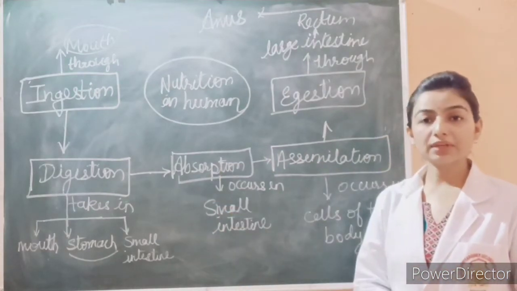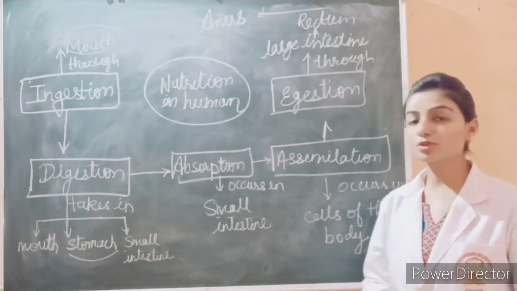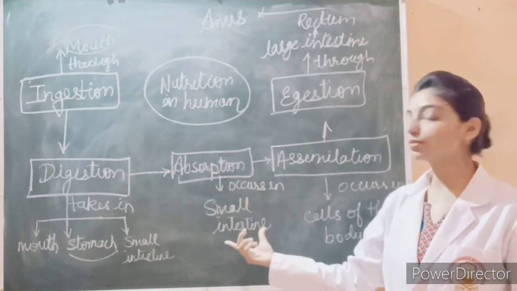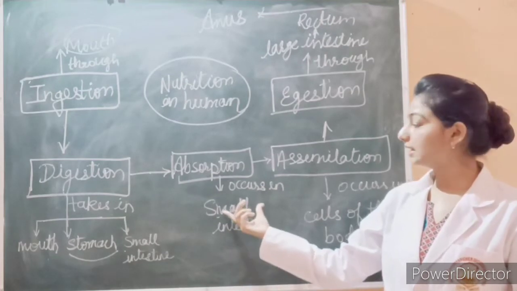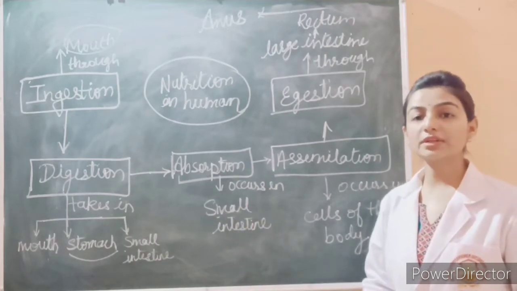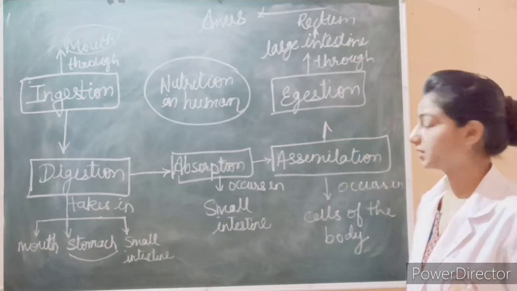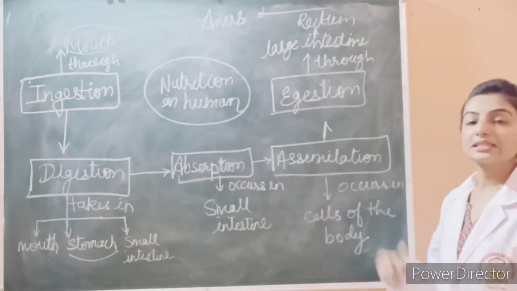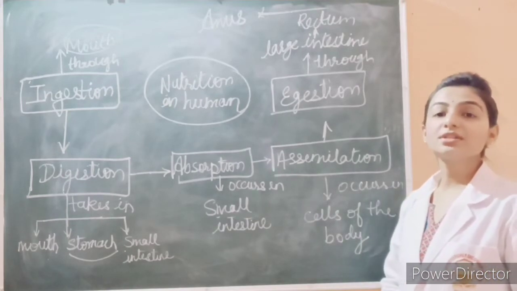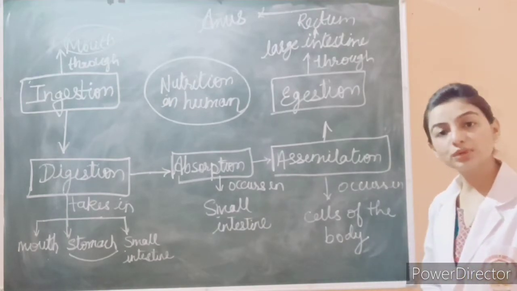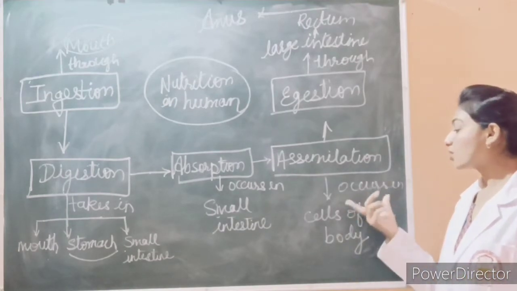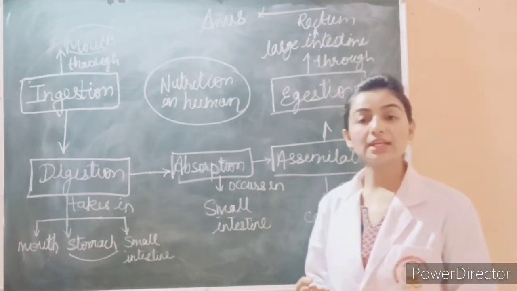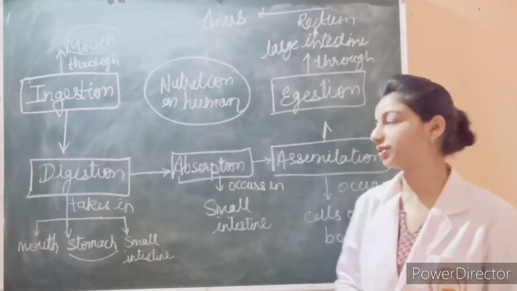Then we have absorption. Whatever we have eaten, the nutrients will be absorbed. Where will they be absorbed? In the small intestine. After absorption comes assimilation. Assimilation means the nutrients that have been absorbed are utilized. This occurs in the cells of the body. The cells absorb the nutrients and utilize our food.